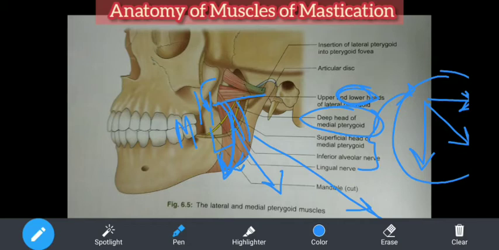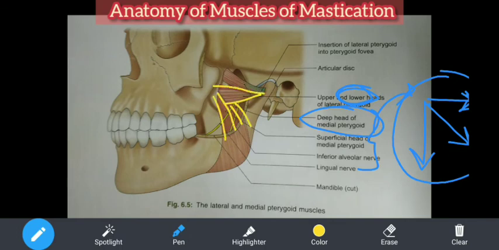Yes, these two heads embrace the part of the lower head of the lateral pterygoid, as already seen. Embrace actually means welcome, but as you see, it is in between. No, you already saw this. Yes or no? You already saw this. See, this deep head behind, superficial head in front, and in between, the lower head of the lateral pterygoid. Okay. Now insertion. So they get inserted on the roughened area of the medial surface of the angle.